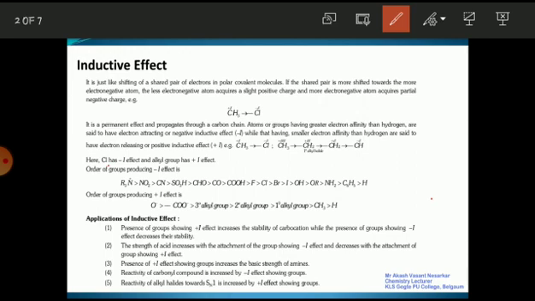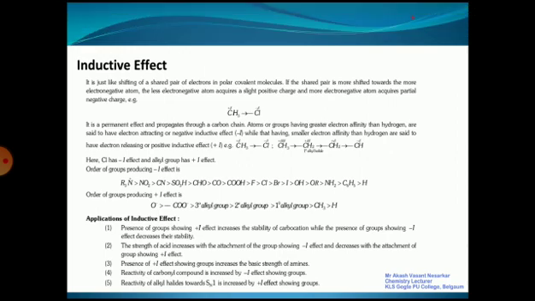So you remember this, the inductive effect. Okay, so this inductive effect is a permanent effect and it shifts the sigma bonded electron present in a molecule. Okay, so is this clear? So this effect is a permanent effect and it shifts the sigma bonded electron towards the electronegative element. So there are groups which show positive inductive effects like alkyl groups, and groups which show the negative inductive effect, the electronegative ones.